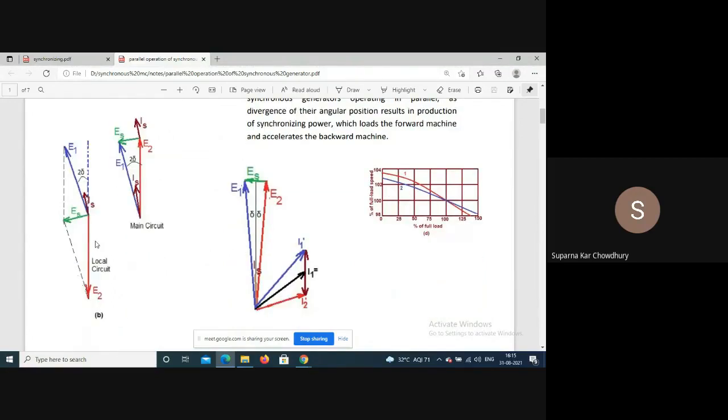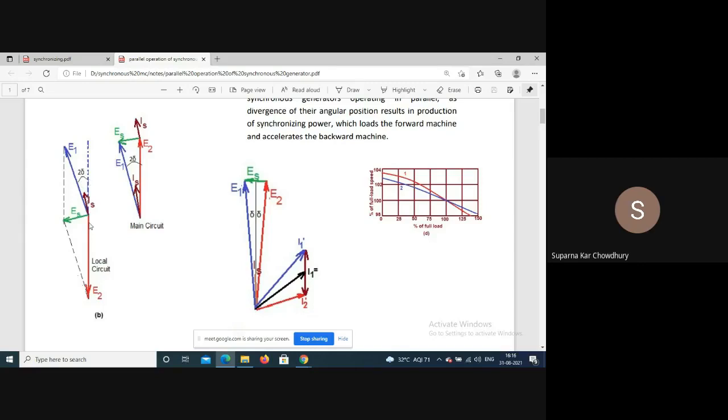In the local circuit of the machine, we can express it like this: E2 remains the same. Initially E1 was 180 degrees opposite, but it has gone ahead. We are considering anti-clockwise as the positive direction of rotation, so E1 has gone ahead by an angle twice delta.